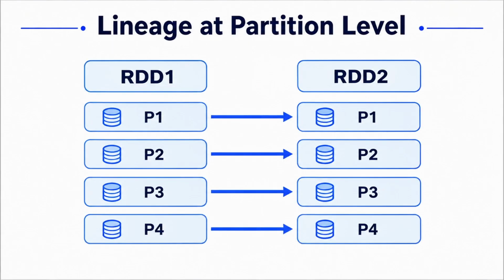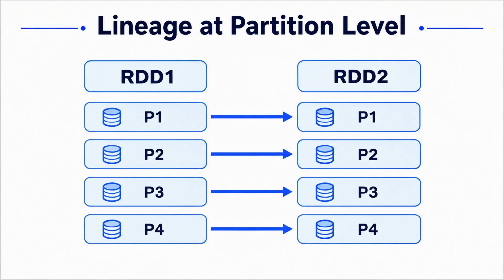An RDD isn't one giant block of data. It's divided into partitions. So when we talk about recovering an RDD, Spark can reason about individual partitions. For example, if RDD2 partition 3 was produced from RDD1 partition 3, Spark can identify that relationship. This is important because recovery doesn't necessarily mean recreating the whole RDD.